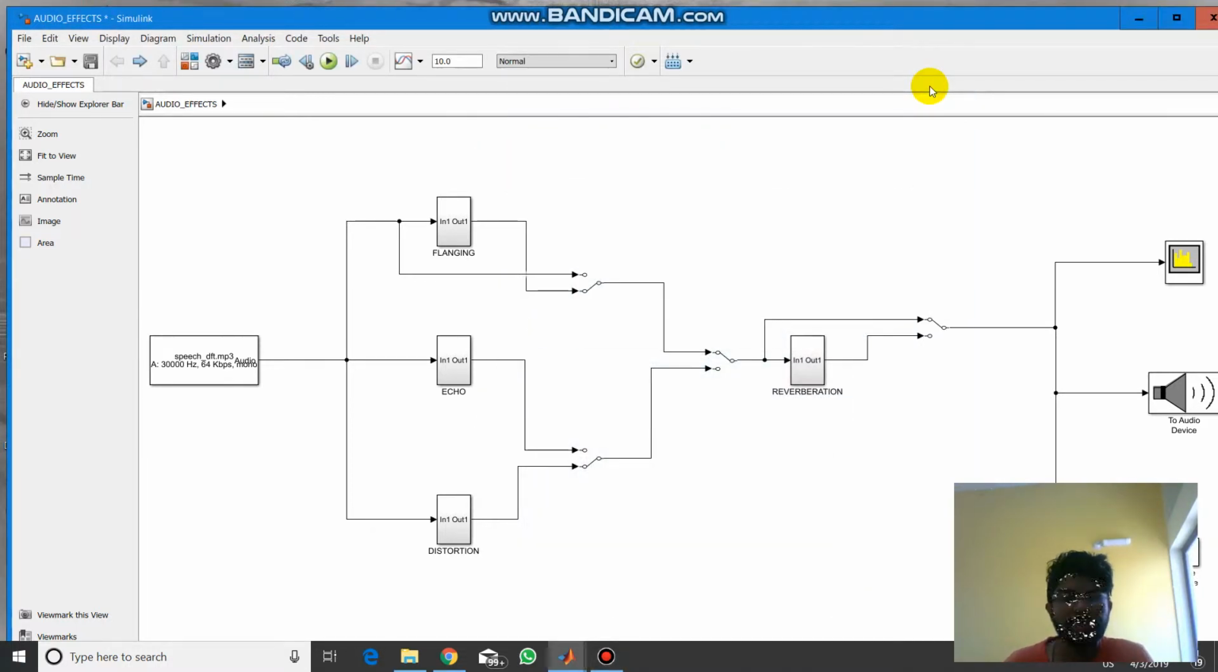The aim of this experiment is to create simulink files which execute various audio effects. The various effects here are flanger, echo, distortion and reverberation. Flanger is another form of echo, but here the delay is not constant; the delay varies. Now we will observe the flanger output for the original signal.